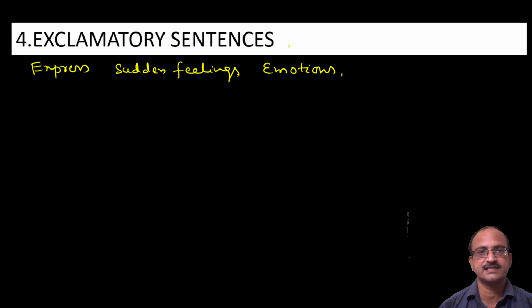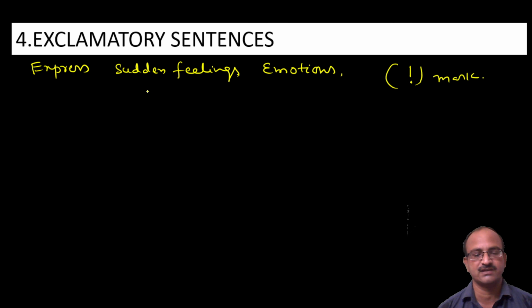In the exclamatory sentence there is a symbol, the exclamation mark. Whenever you see an exclamation mark, you can easily identify it as an exclamatory sentence. They are just certain feelings and emotions.